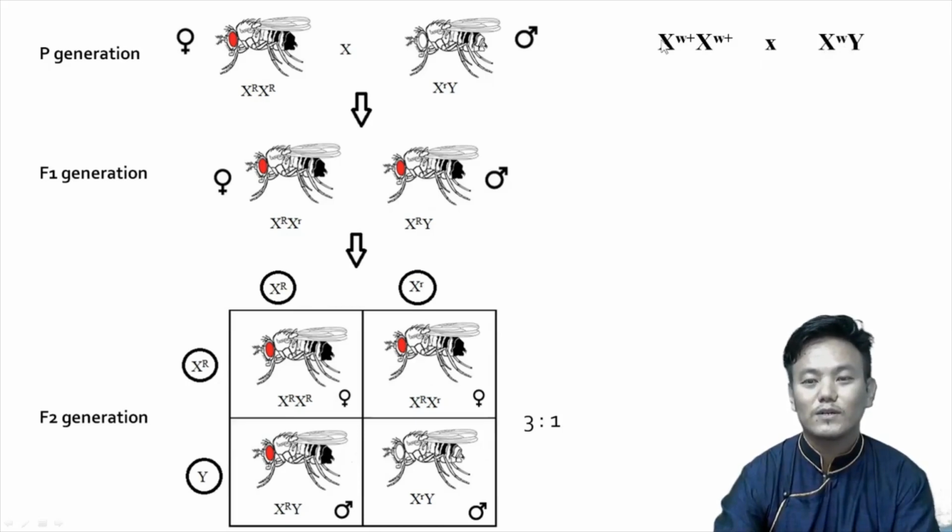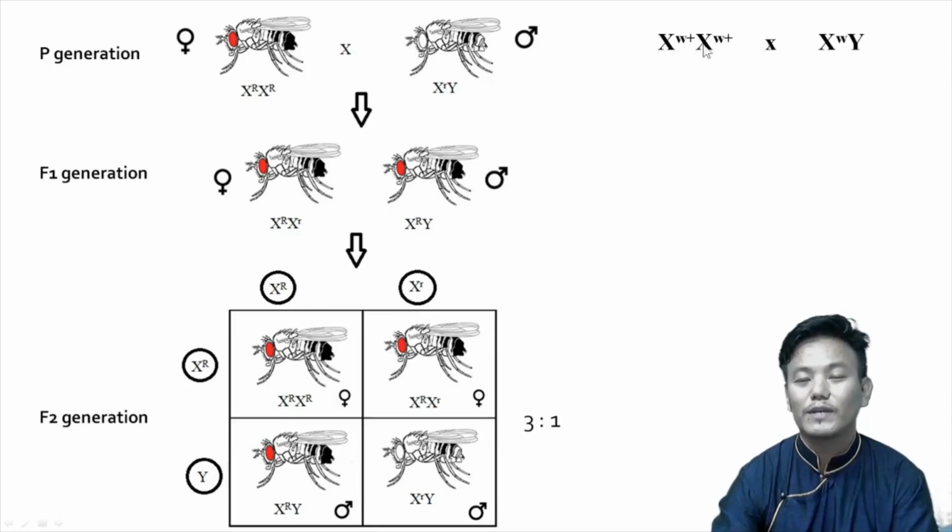This is just for your awareness. If you are given this particular genotypic representation, you have to know that this individual is female because it has two X chromosomes, and since W+ is written over both, it is homozygous for red eye color. So this is the wild type. And if you are given a genotypic representation like this, you have to know that this is a male because it has one X chromosome and one Y chromosome, and the W represents that the X is carrying white eye color. So he said that the X chromosomes were the ones carrying the gene for the eye color.